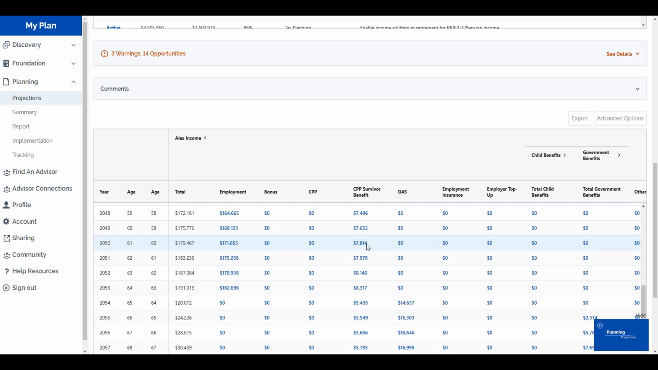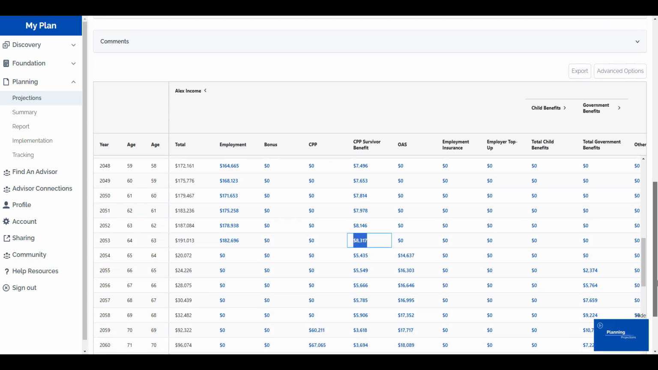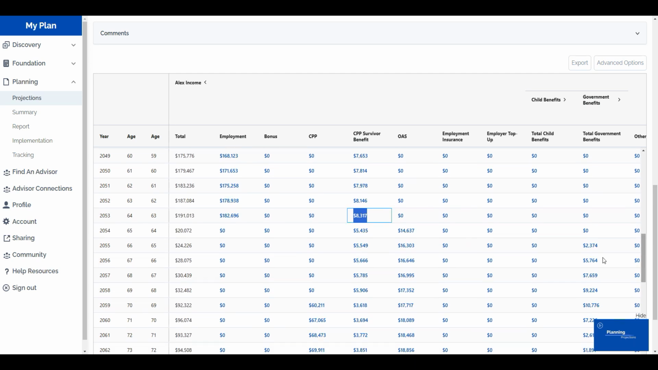What I'm particularly interested in is what happens here when Alex turns age 65. So remember, there was that sort of difference. If you're pre-65, the calculation for CPP survivor benefit is different than if you're post-65. And we can see the reduction here. And that's typically what happens, is that we'll see a reduction in CPP survivor benefits as somebody goes from 65 and earlier to 65 and later. So unfortunately for Alex, we're going to see those benefits go down.